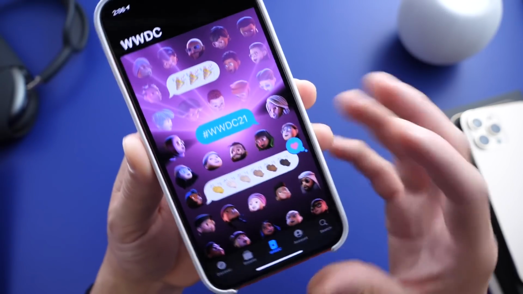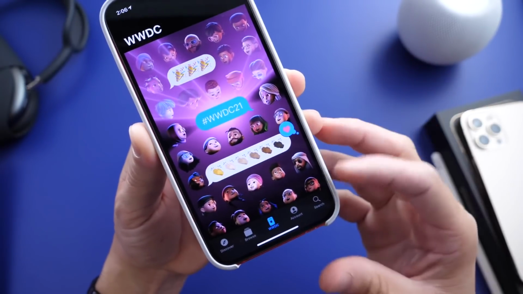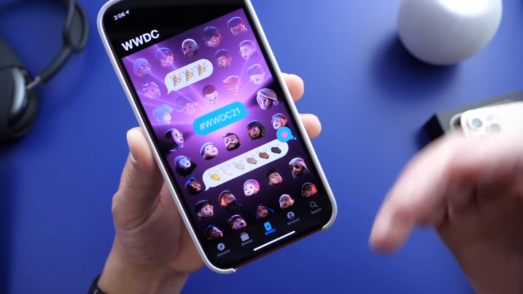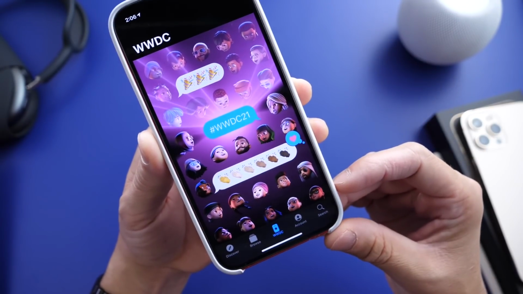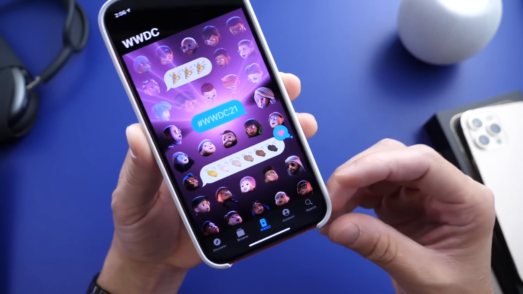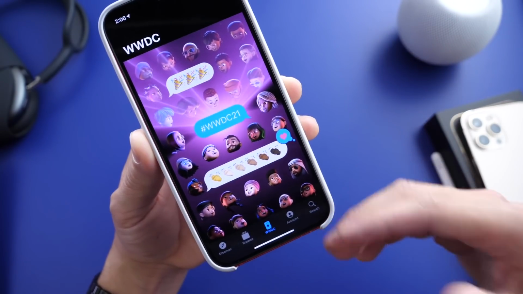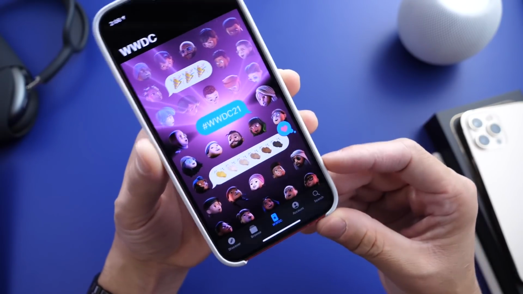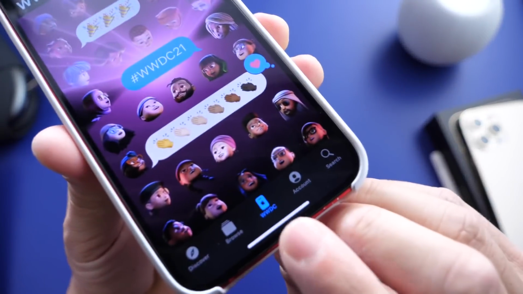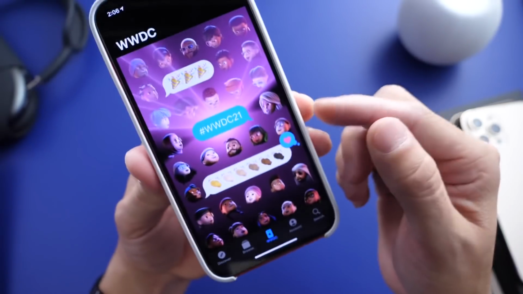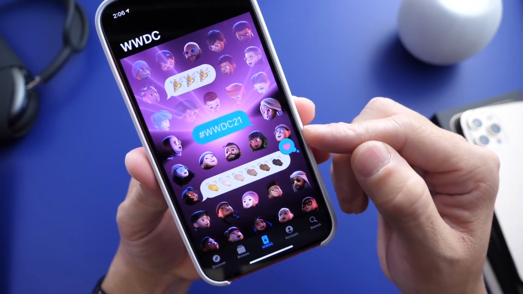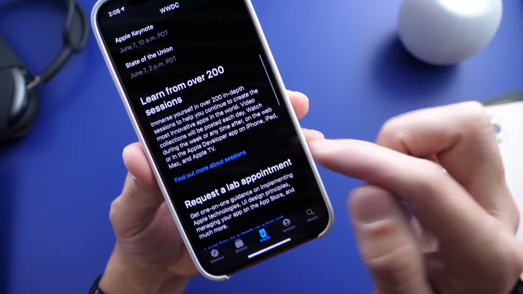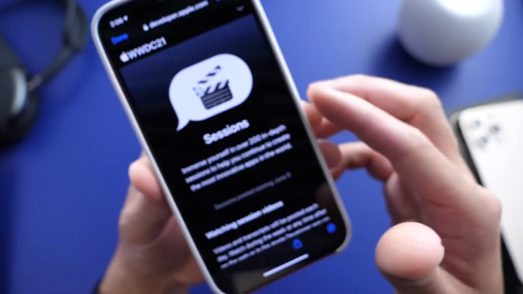Maybe Apple will be turning the Messages application into sort of a social media platform where you can follow certain creators and things like that. I think that's actually a pretty cool idea to compete with the likes of WhatsApp and other apps from the same category, right? Messaging services. And you can see here, if we go to the WWDC tab, we see more of that Messages or iMessage information displayed here. Even when you go to sign up for these different sessions here, you see bubbles from iMessage.